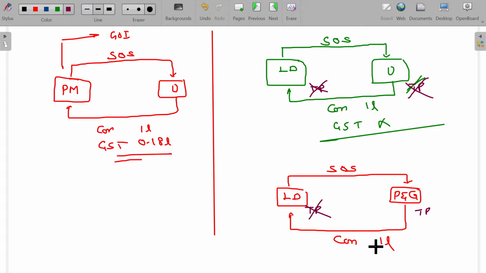Now the government demands of PNG that for the 1 lakh rupees you have to pay the GST directly to me. So now PNG should pay the GST to the government directly, 18,000 rupees. So the option of forward or reverse charge is also needed.